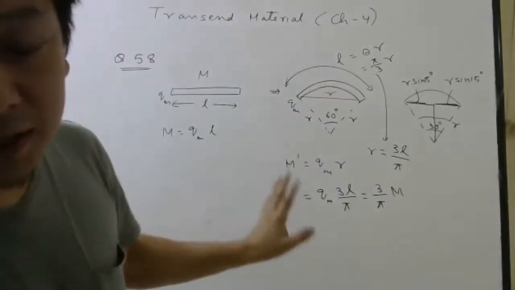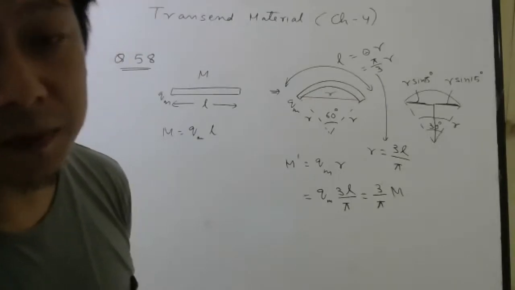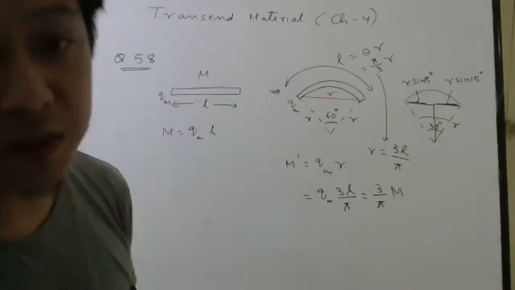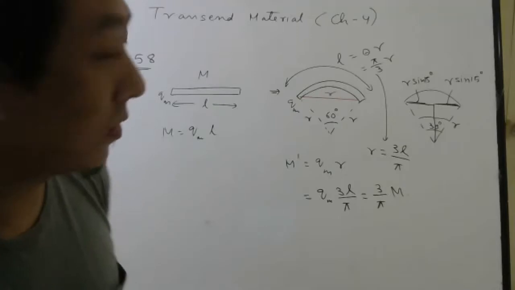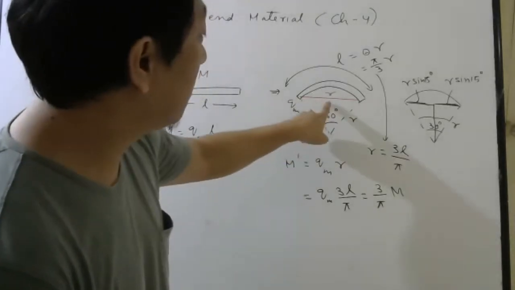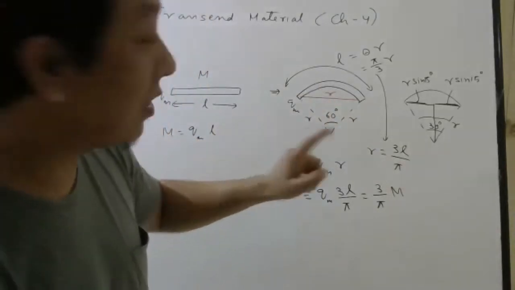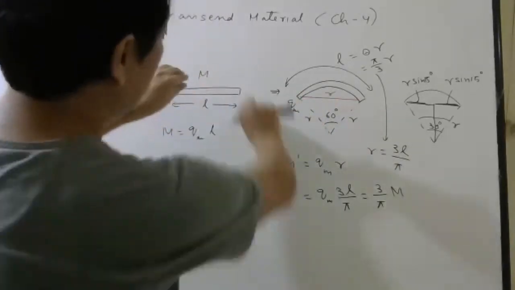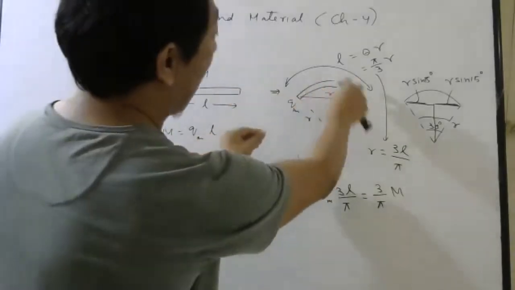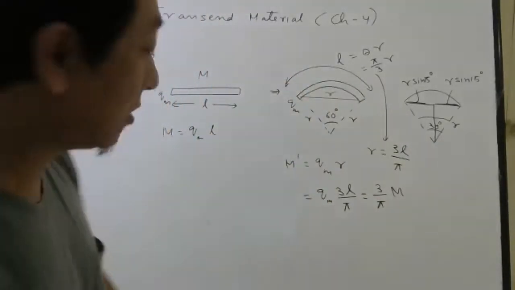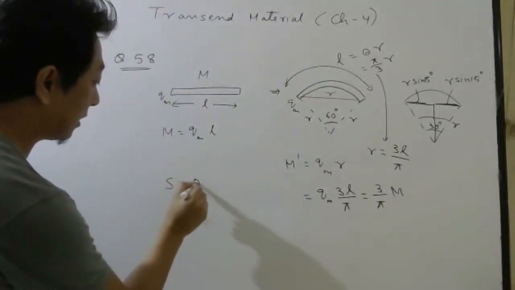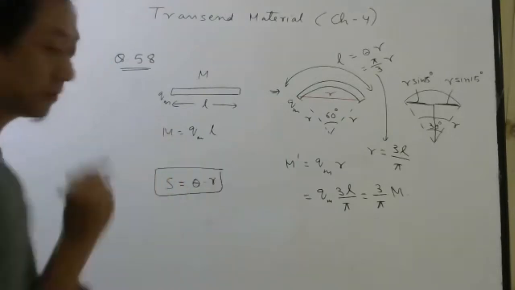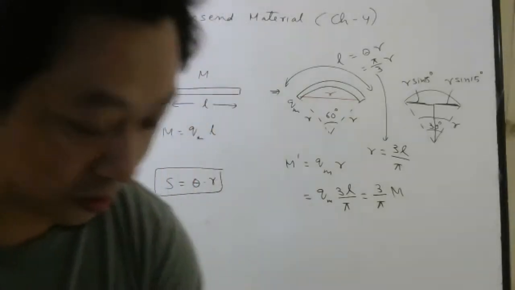Whenever you want the magnetic moment of a magnet, multiply the magnetic charge with the distance between the poles. The distance between the poles will be R. Then try to find the relation between this R and this length. Once you bend it, it will become an arc, and I hope everybody knows arc equals angle times radius. Okay. See the next question.